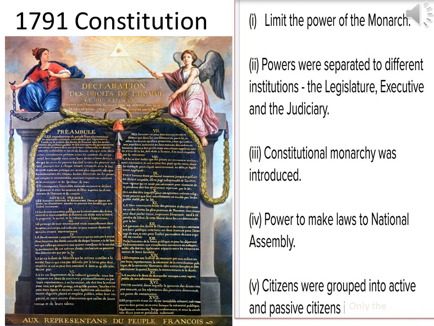The citizens were also grouped into active citizens and passive citizens. Even that is mentioned. Find it out. Here you can see in this picture the law tablet and the Declaration of Rights of Man and Citizen, with which the French Constitution begins. Just look at the symbols of the French Constitution.